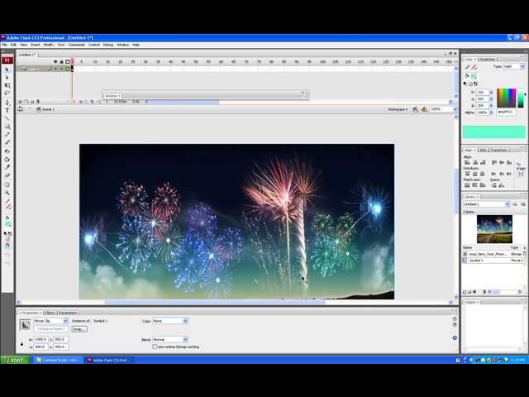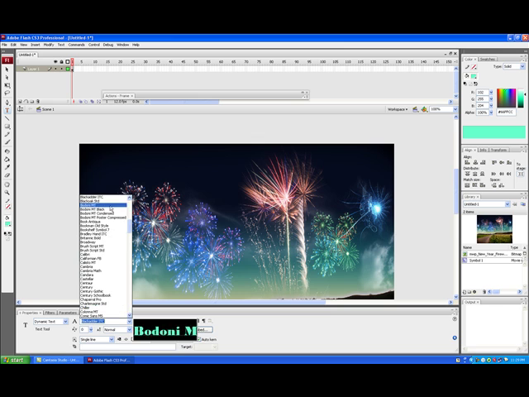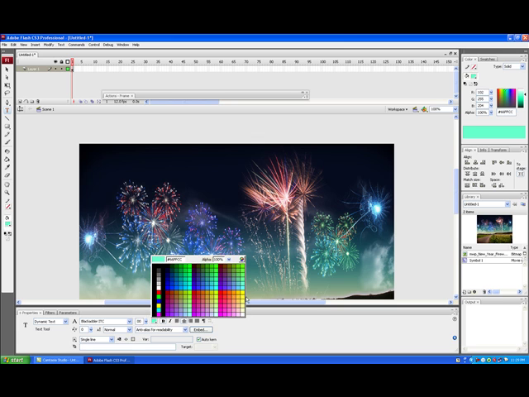Now we're going to do the text part. Make a text field on the stage to display on your background. Go to the toolbar and choose Text Tool. Go to the Properties panel and choose Dynamic Text. Choose your own font style. For this, I choose Blackadder ITC. Choose your size and your font color.